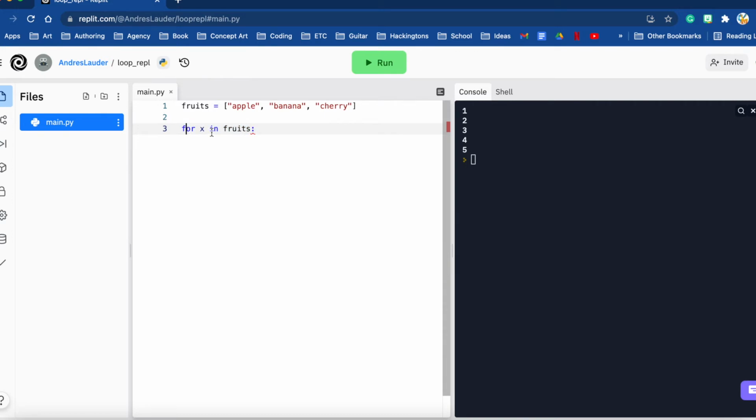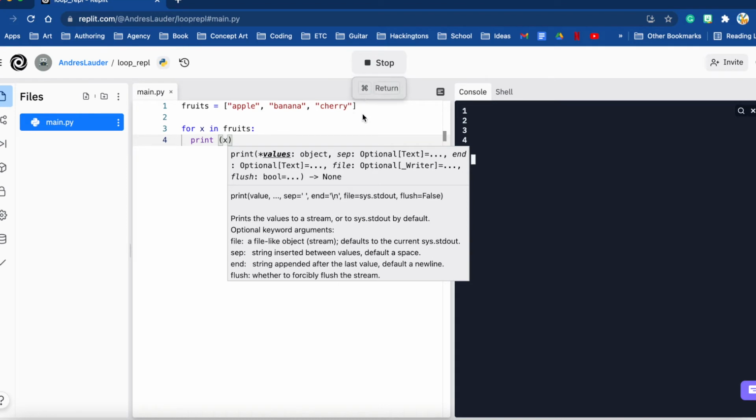We have our for, and x can be literally whatever name we want. I mean, literally, it can be anything. But we like to keep x just to stay consistent. For x in fruits, so whatever that variable is going to be iterating inside, we're going to print x.